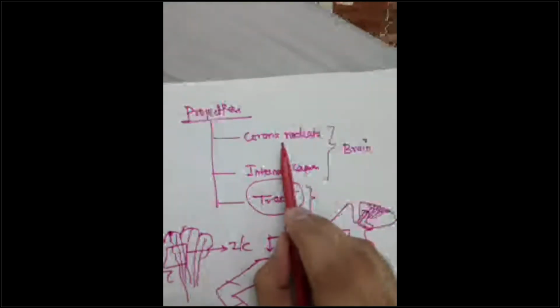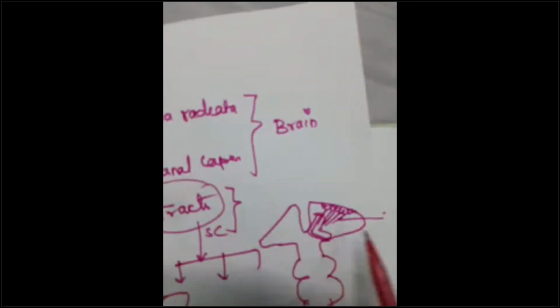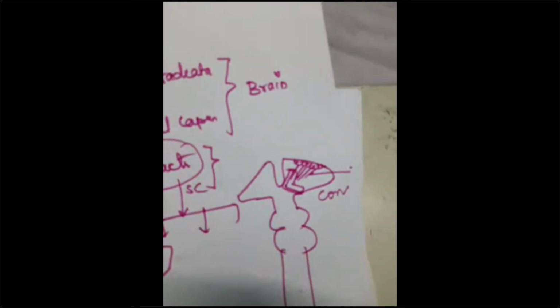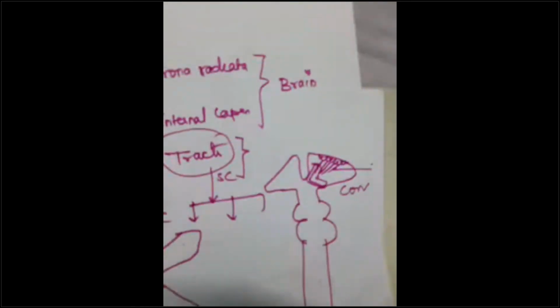Okay. The tracts. Let us start with the tracts now. So we have seen the projection fibers. Those are the corona radiata. From the gray matter to the internal capsule, the part of white matter is known as the corona radiata. Note this down, guys. Even after writing your exam, people don't know what corona radiata is. Mainly, it will carry your corticospinal tracts, okay? Write down, this is the corona radiata, this is the internal capsule.